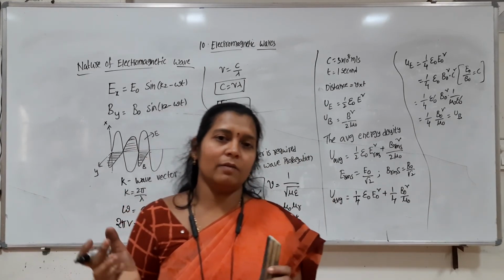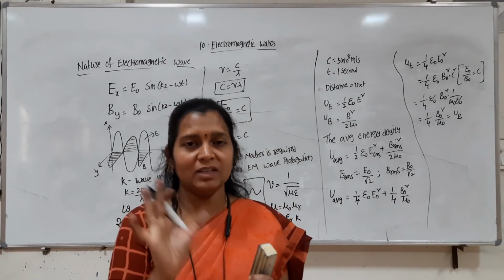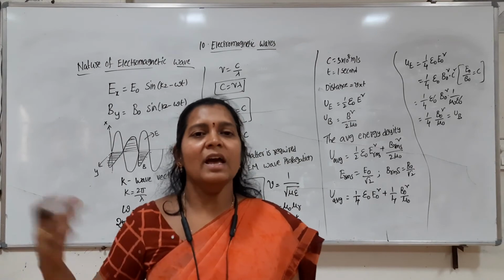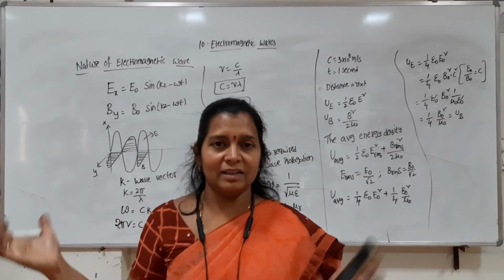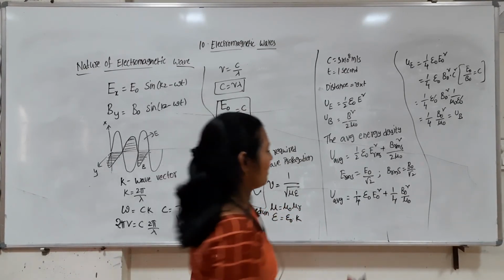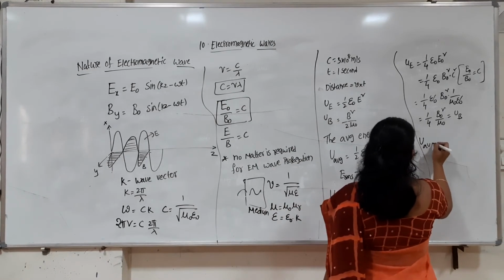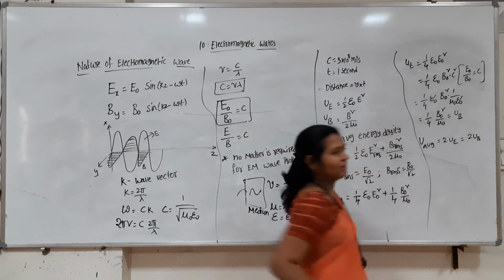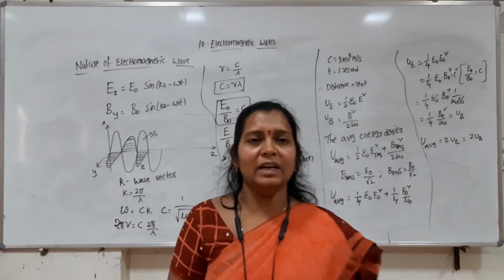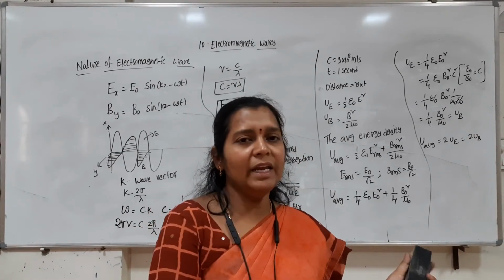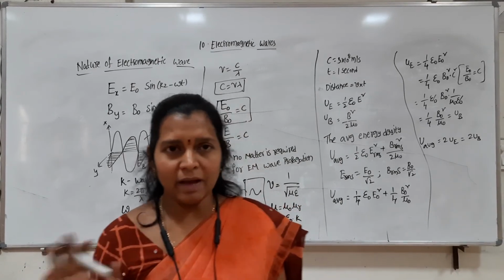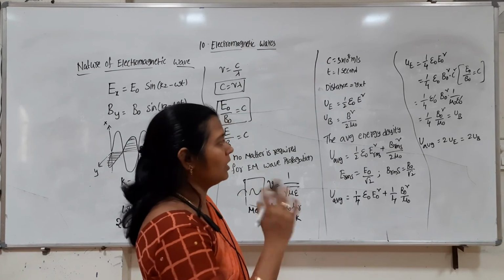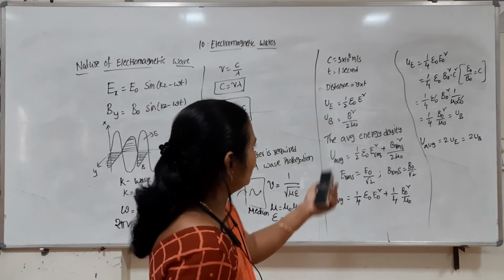They are equal. So if we have 10 joules of energy for an electromagnetic wave, 5 joules is for electrical energy density and 5 is for magnetic. So I can write this average energy density as 2 times U E or 2 times U B. The total energy of the EM wave is equally shared between the electric and magnetic energy densities. So this is about the energy.